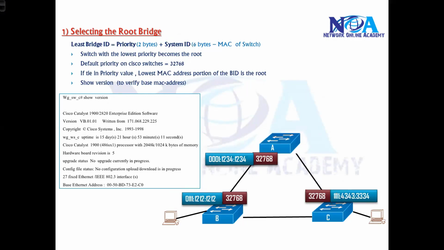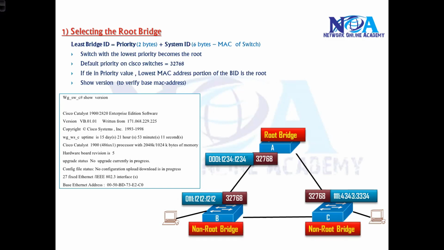So whichever is the least will be the root bridge in terms of bridge ID, and the bridge ID is compared based on the priority value first, and if there is a tie in the priority value, then the tiebreaker will be the MAC address or the system ID. In our case, switch A will become the root bridge and the remaining two switches will become the non-root bridges.